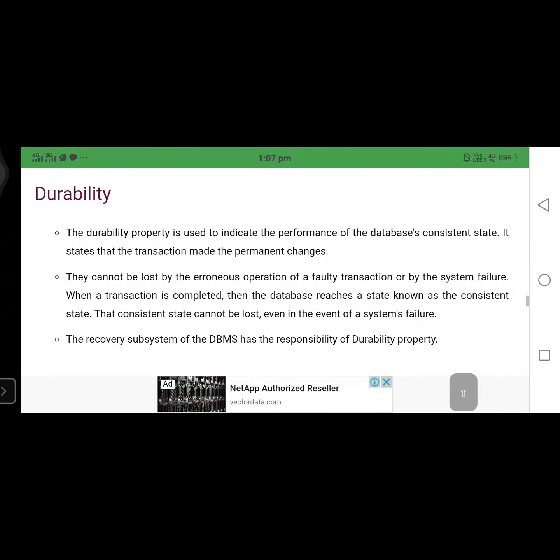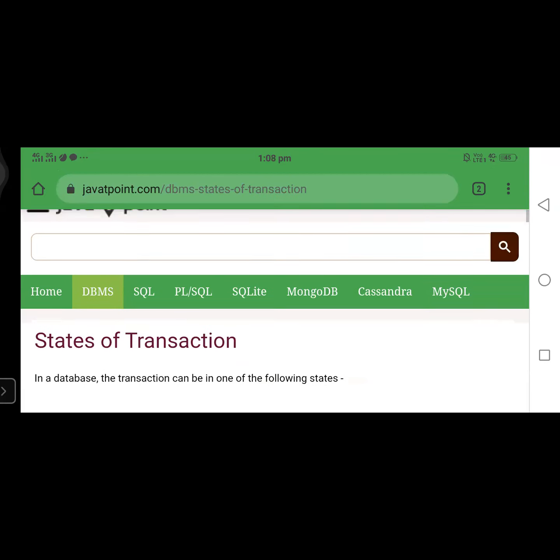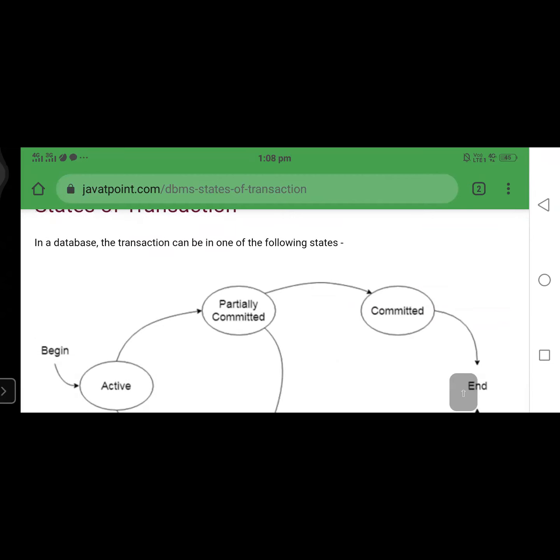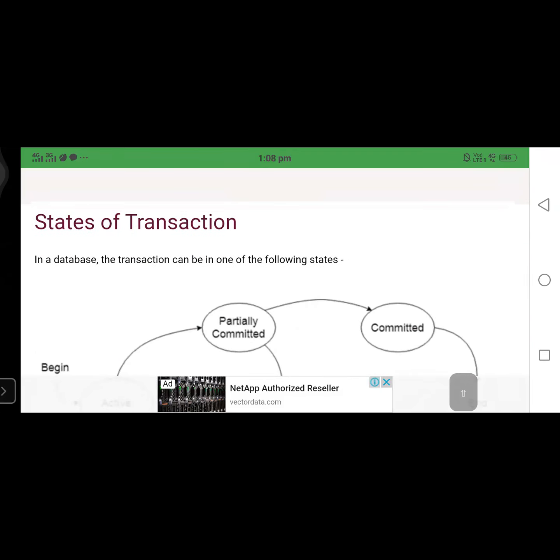We already discussed examples for atomicity. Now we will discuss the states of a transaction. This is the same as process states. We already know the states of a process: new, ready, running, waiting, suspended, executed. These are the states of a process.